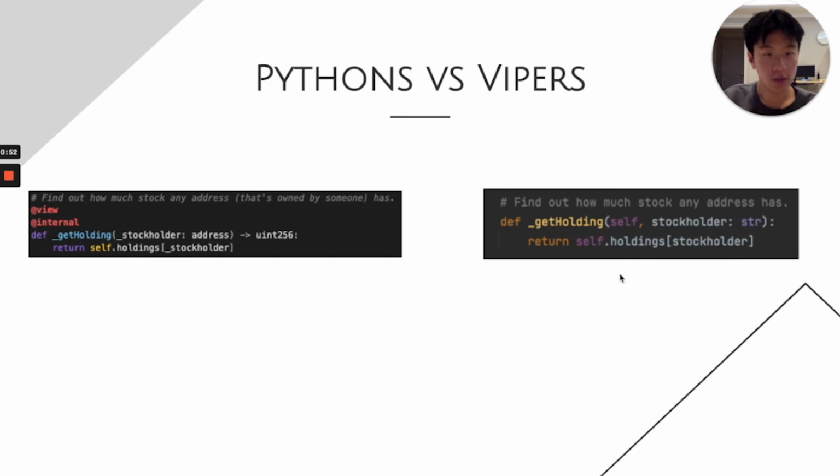Now, if you look at it on the code side, you can see that these are still very, very similar, just like back in the jungle. You can see that defining a function is the same, returning is the same, the self is the same, lots of similarities in syntax. And one thing that's also the same is that it is very, very easy to read and very, very easy to code, right? On the left is Python, and on the right is Vyper. And you can see the similarities with the file names as well. You got the .vy and you got the .py, right?